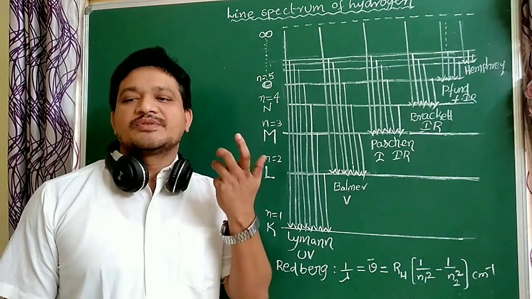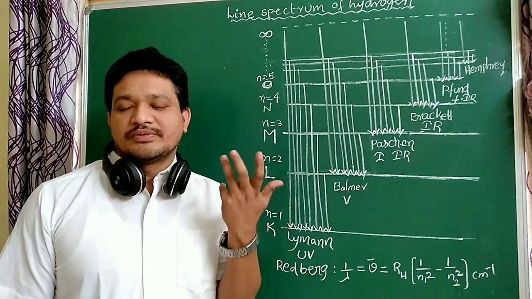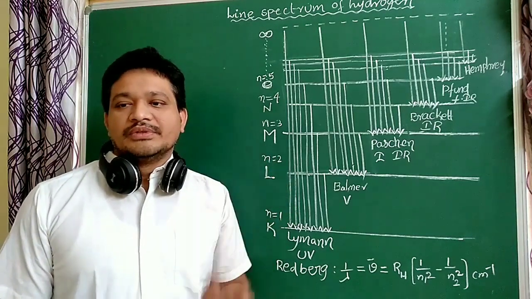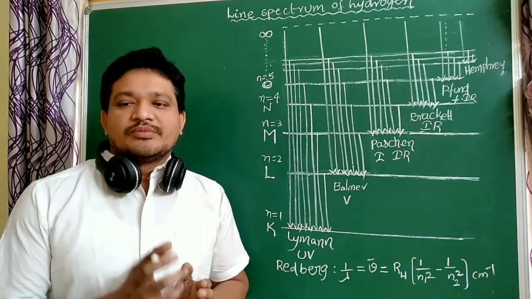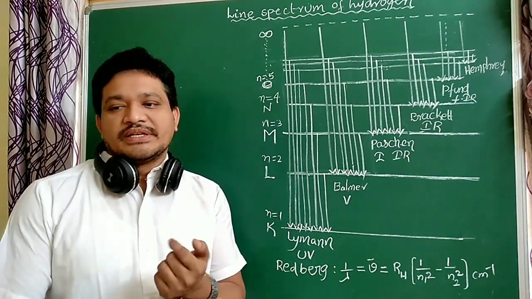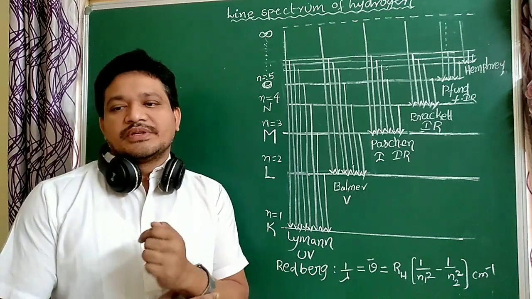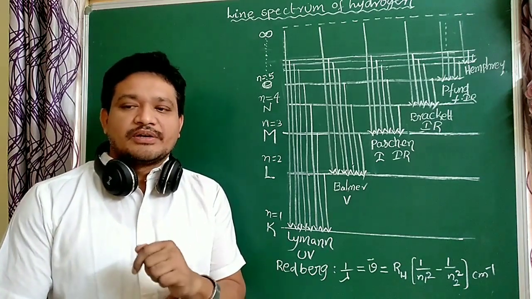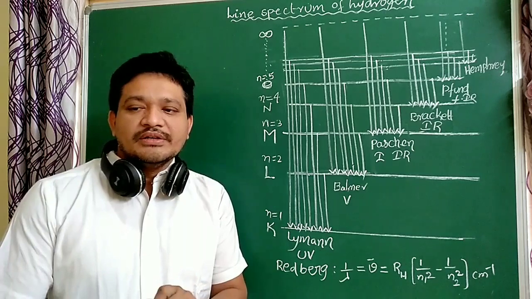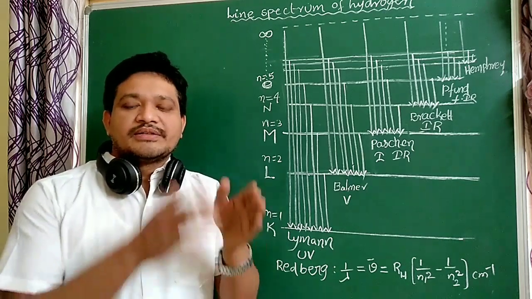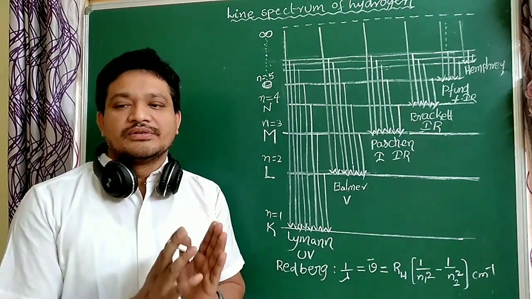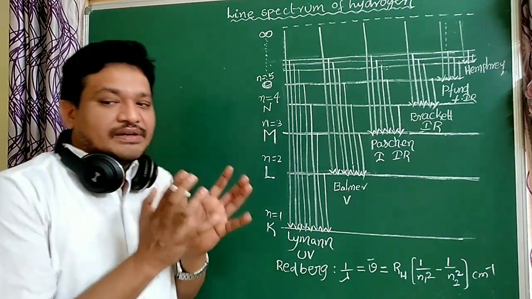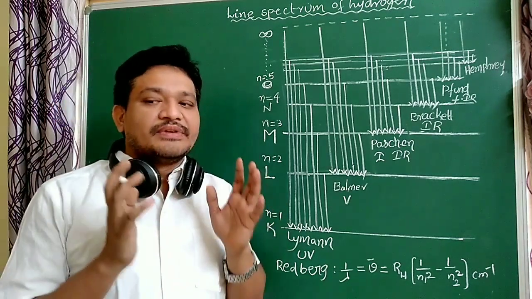This is the line spectrum. Lines are formed, that's why it is called a line spectrum. So this is the hydrogen line spectrum, or line spectrum of the hydrogen atom. This is the emission spectrum, that's why this is the line emission spectrum. Line emission discontinuous spectrum, where lines are formed. That spectrum is called discontinuous. How do we get it? This is very important.